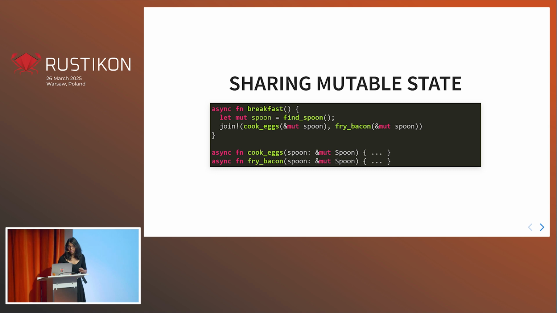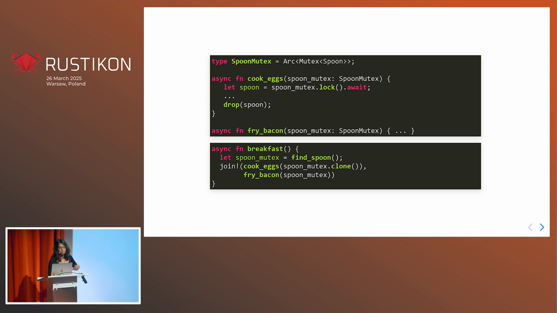One alternative to sharing state that we're going to look at is using mutexes, and this is just for demonstration. So let's say that we have a spoon mutex. We can do a few things with this. We can lock it, and we can drop it. Now, when we lock a mutex, what we're saying is that nothing else can lock that at the same time. Nothing else can use it until we actually drop. So what that means is that between the code here in which we lock and we drop, this function, cook eggs, is the only thing which is going to be using our spoon.